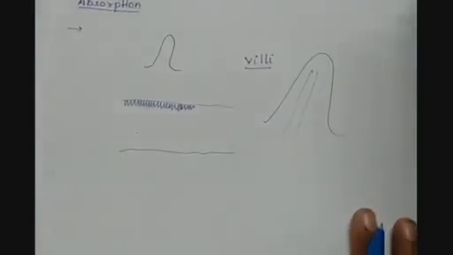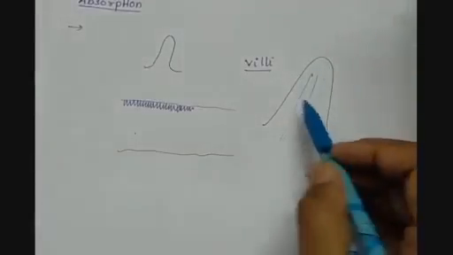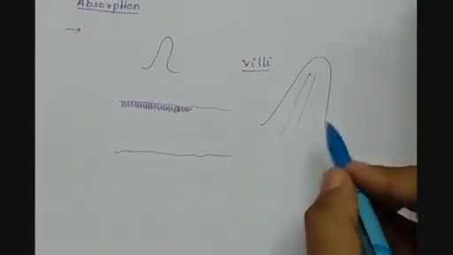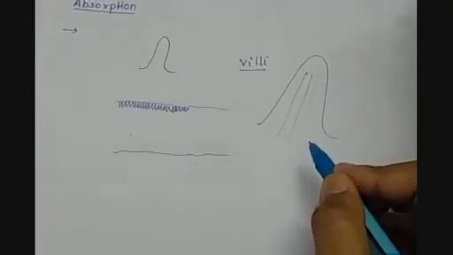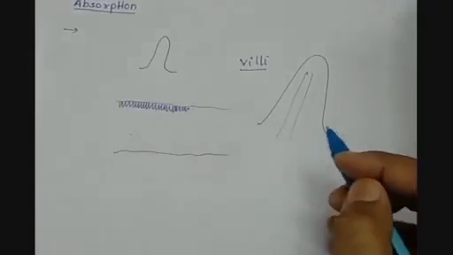So to absorb the nutrients from the intestine or from the food and then circulate them to the various parts of the body for utilizing for doing various functions is called the assimilation of food.